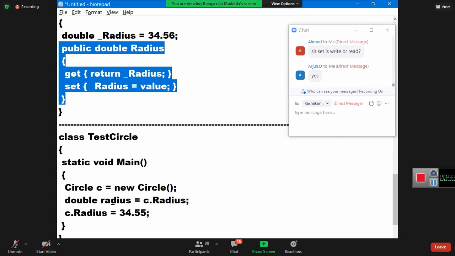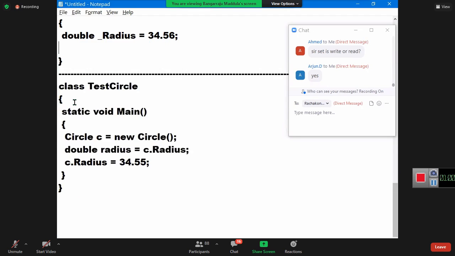The advantage of writing a get and set now, the advantage of writing a read-write property without making the field public, is what? What is your confusion? Simply, if you make it public, problem solved. Yes or not? Make it public, sir, problem solved. Why property again? Waste of time, or lesser typing work now? No, the problem is not solved.